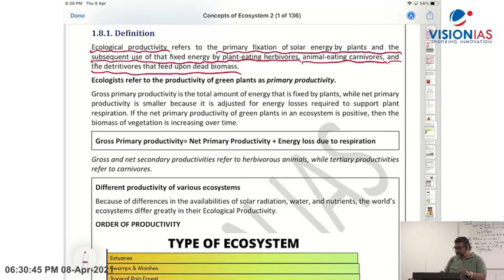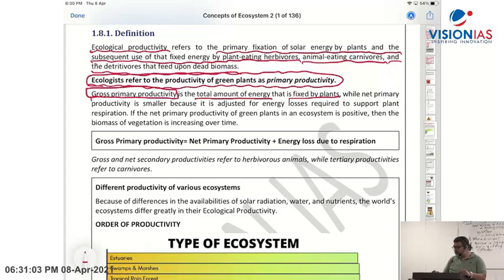Now ecology refers to the productivity of green plants as primary productivity. What is primary? By the green plants. And I have mentioned gross primary productivity, GPP. What is gross? Total amount of energy that is fixed by plants.